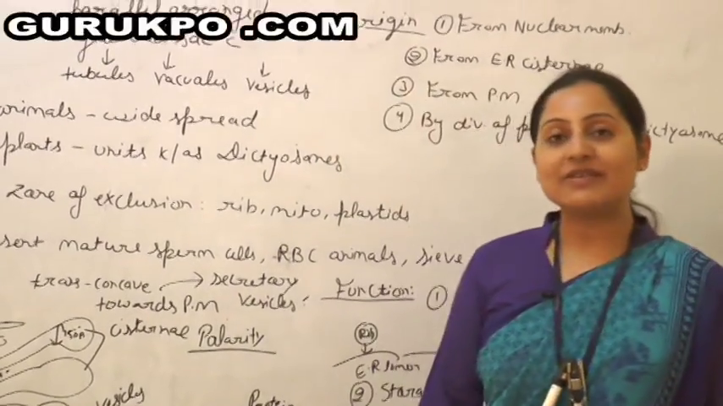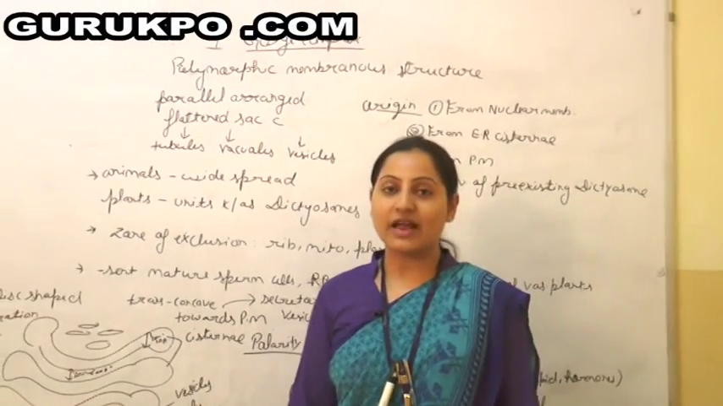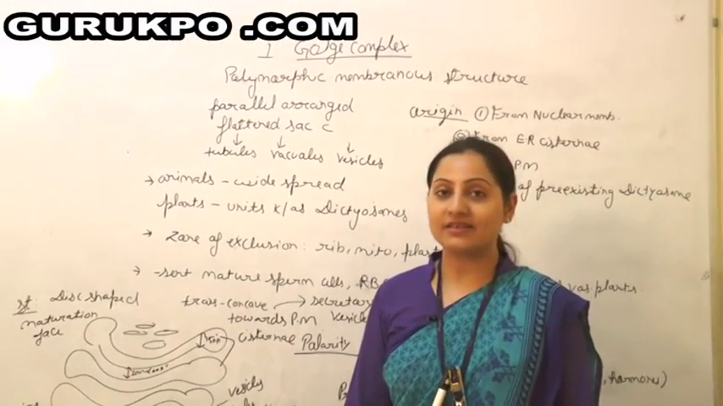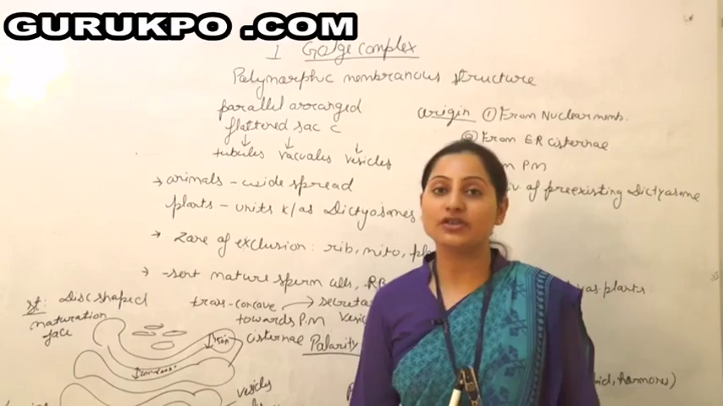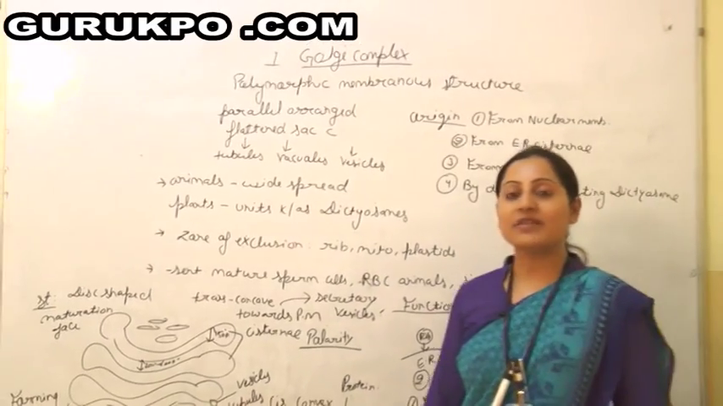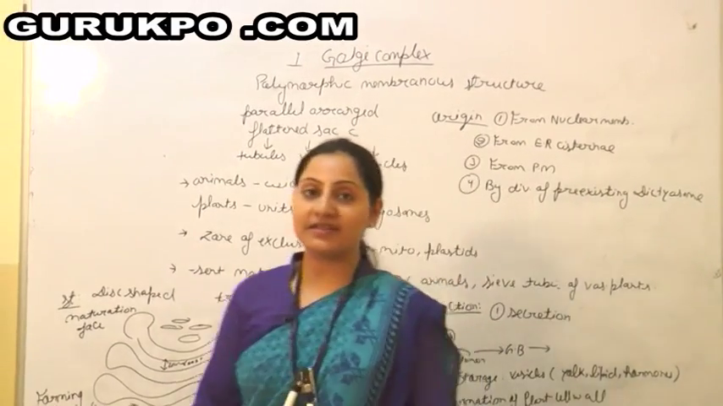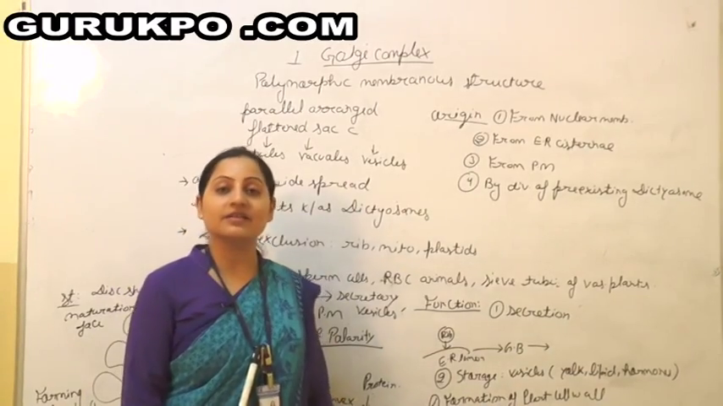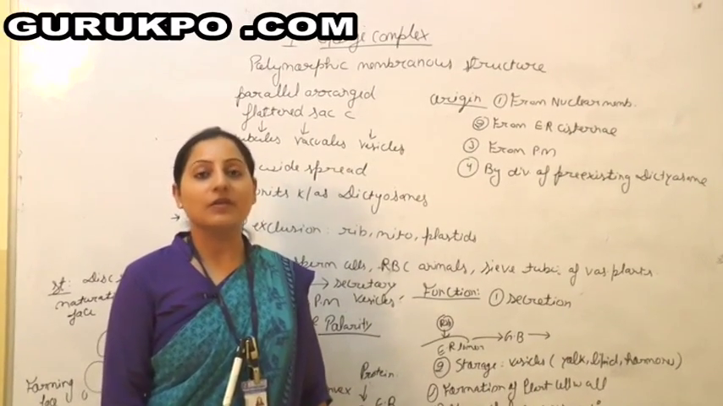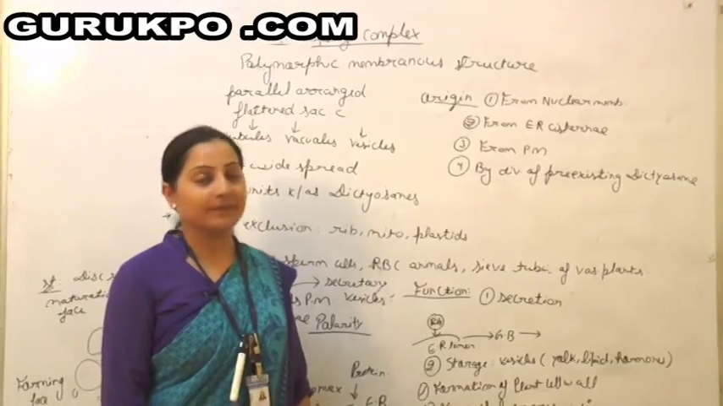I'm going to deliver my lecture on the cell structure. I have taken one organelle in the cell structure that is called the Golgi body. The Golgi body is a very important structure of eukaryotic cells, as it is a double membrane bound organelle which is found in the eukaryotic cell.